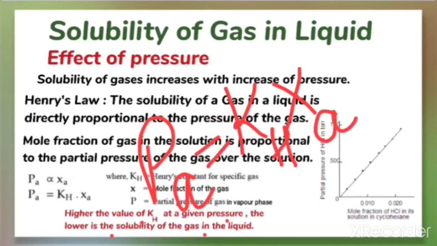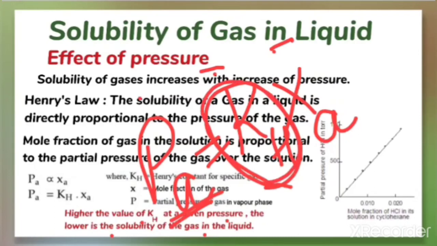That means the pressure P is kept constant, and when you compare, if the gas has a higher value of KH, because the product of KH and XA is equal to the constant value PA, then the greater the value of KH, the smaller the value of XA.